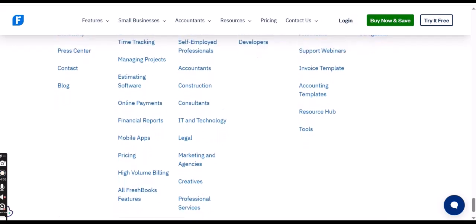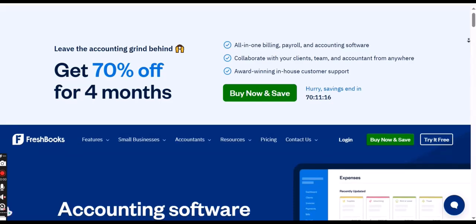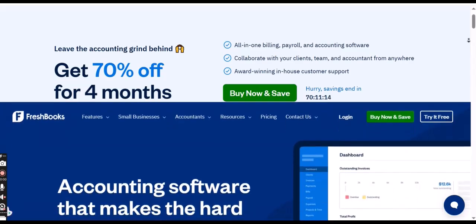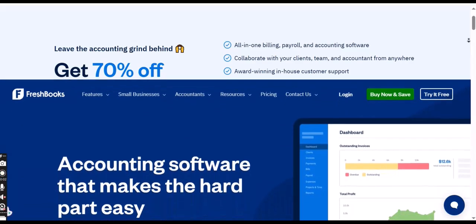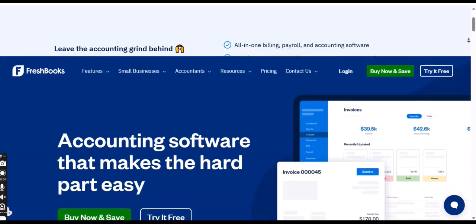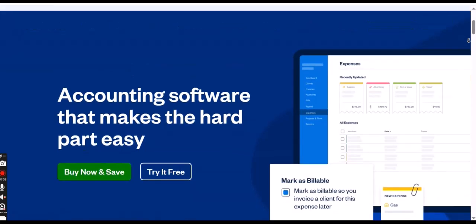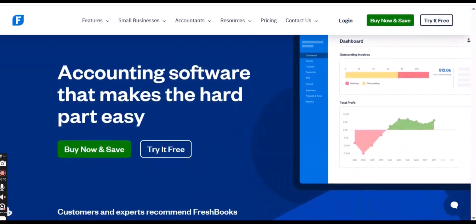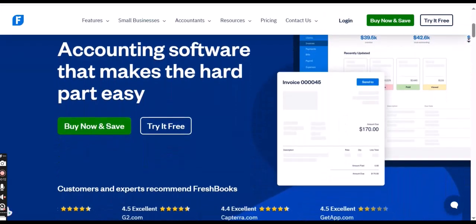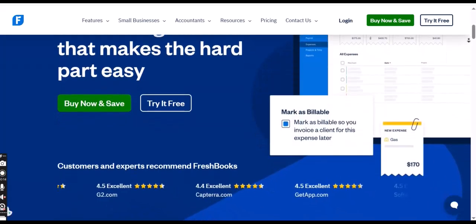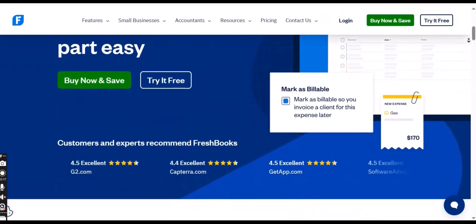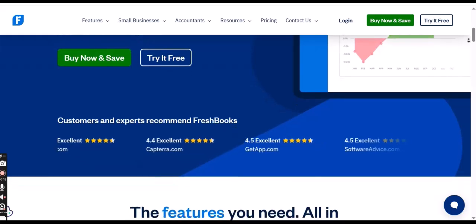Choosing the right plan for your client needs. When selecting a FreshBooks plan, consider not only your current number of billable clients, but also your anticipated growth. It's often wise to choose a plan that offers some headroom to accommodate future expansion. Start with Light. If you're a new freelancer or solopreneur with a small and consistent client base, 5 or fewer billable clients, the Light plan can be a cost-effective starting point.